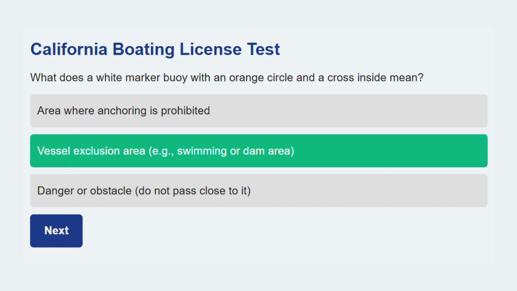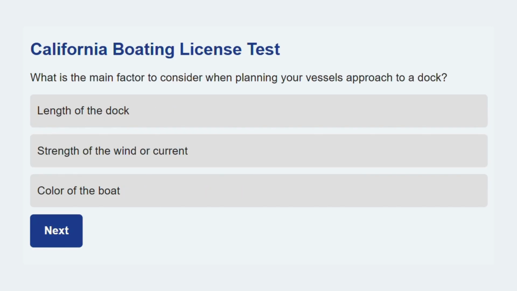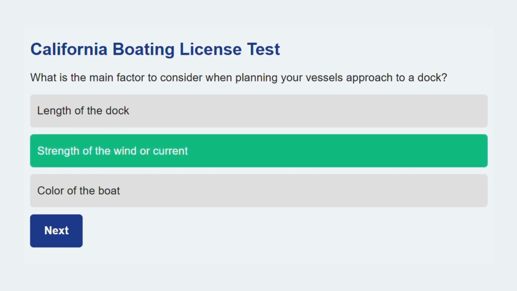Let's see this one. What is the main factor to consider when planning your vessel's approach to a dock? Strength of the wind or current. The wind or current is the primary force that must be countered for a safe docking.